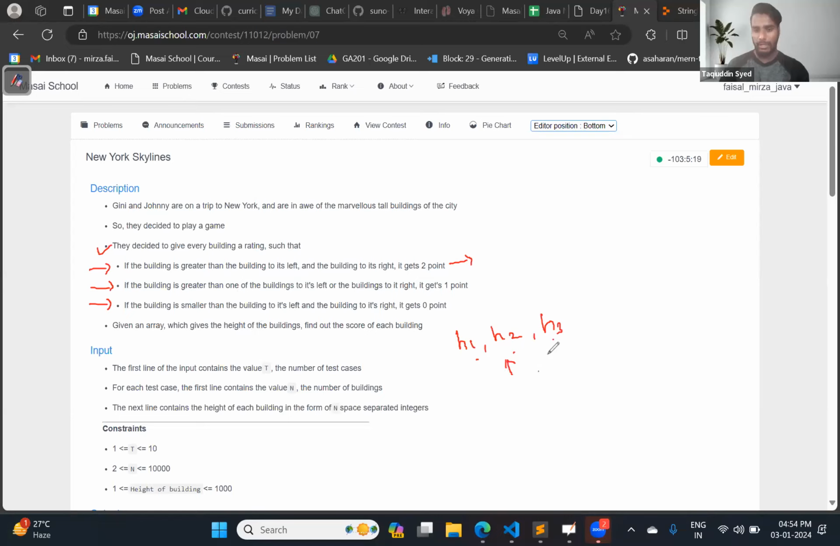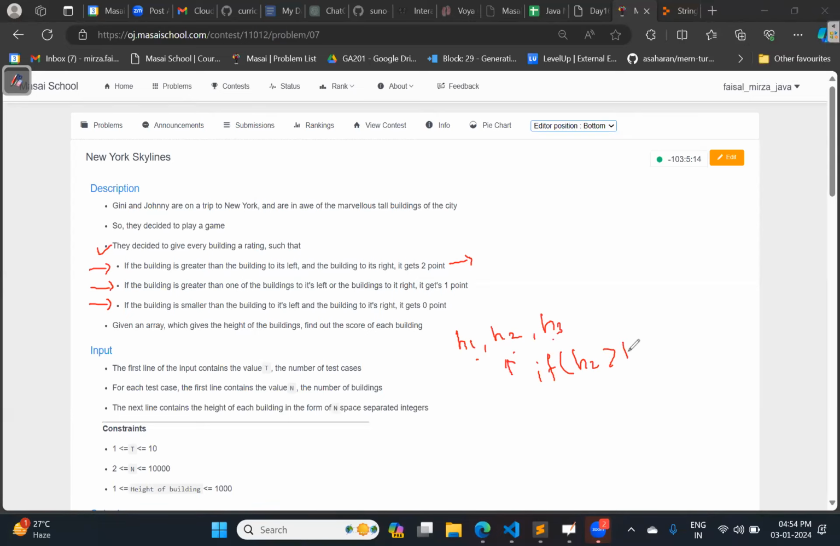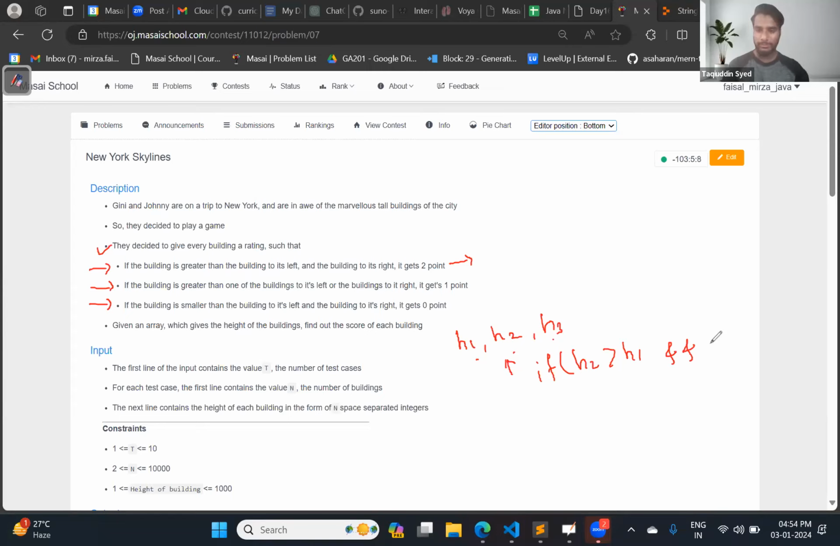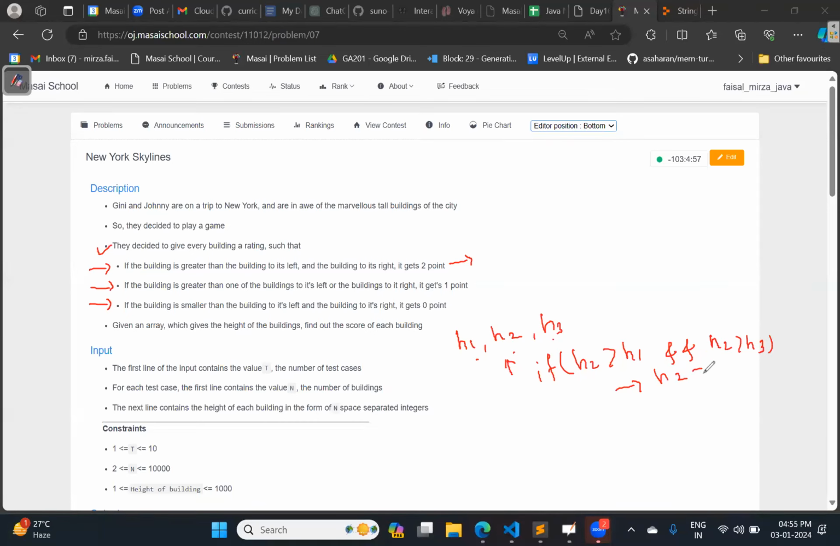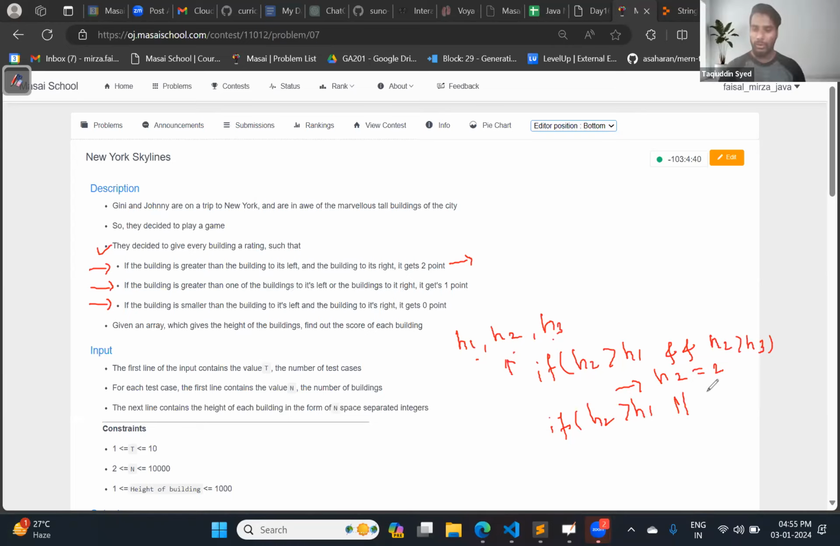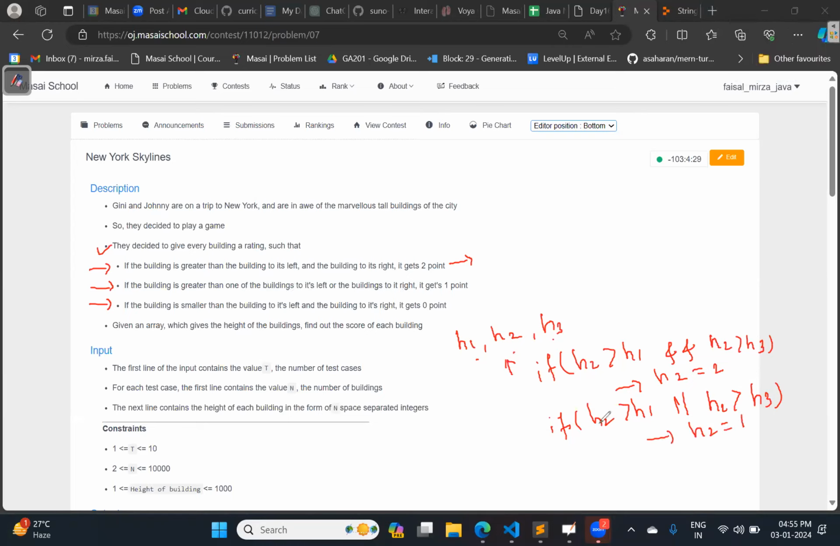If H2 is greater than H1 and greater than H3, so this operator will become AND. H2 greater than H1 and H2 greater than H3. If this condition is satisfied, you will give the value of H2 as 2 points. Similarly, with respect to H2, the second condition: if H2 is greater than H1 or H2 is greater than H3, it will get 1 point. H2 will be equal to 1 point.